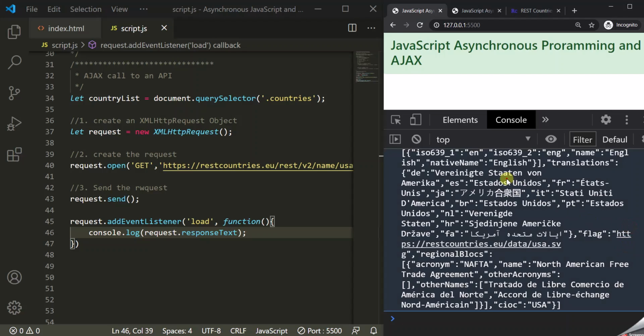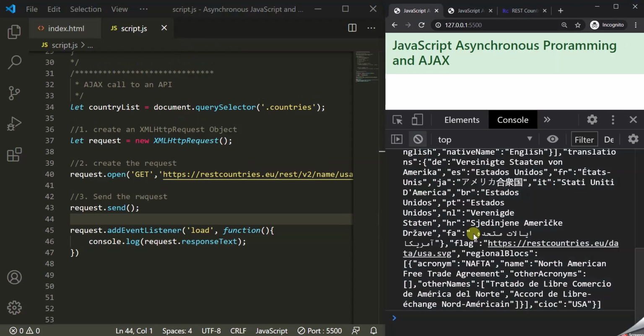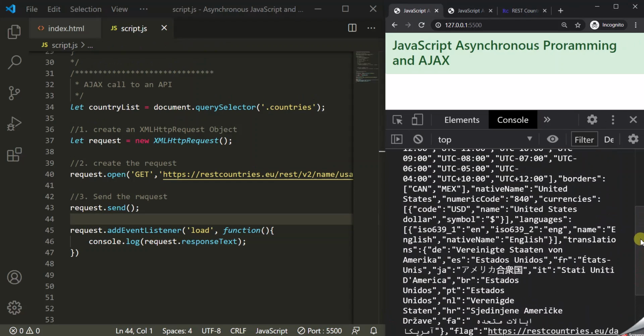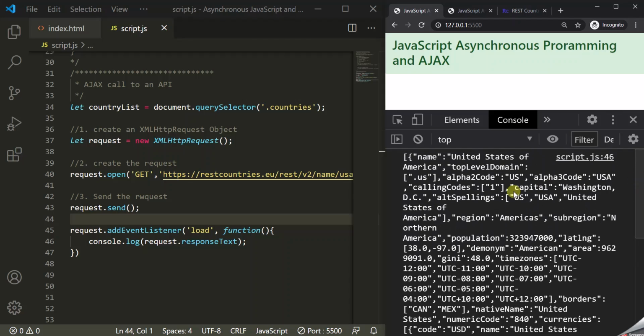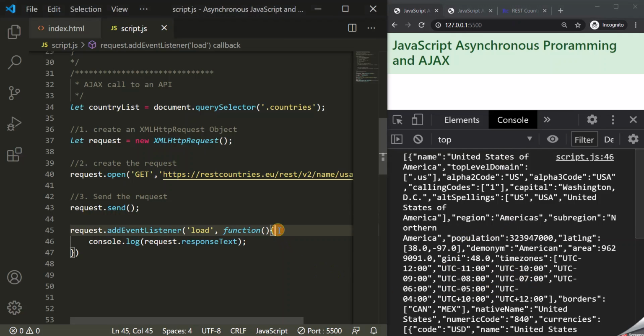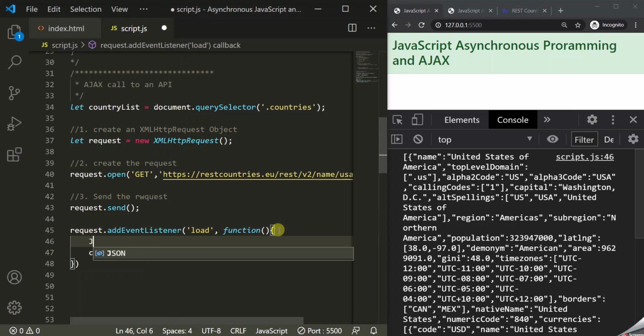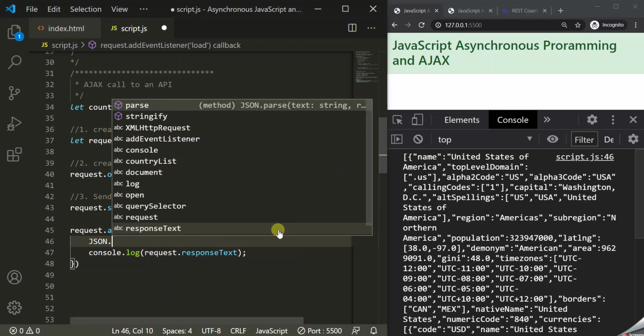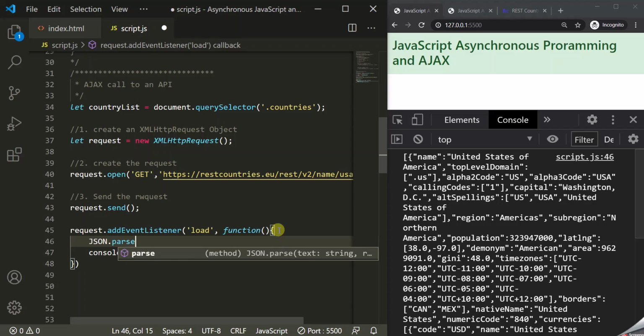This data is in JSON string format. So the next thing we want to do is convert this JSON string into a JavaScript object, and doing that is very simple. All we have to do is use this JSON object, which has this parse method.